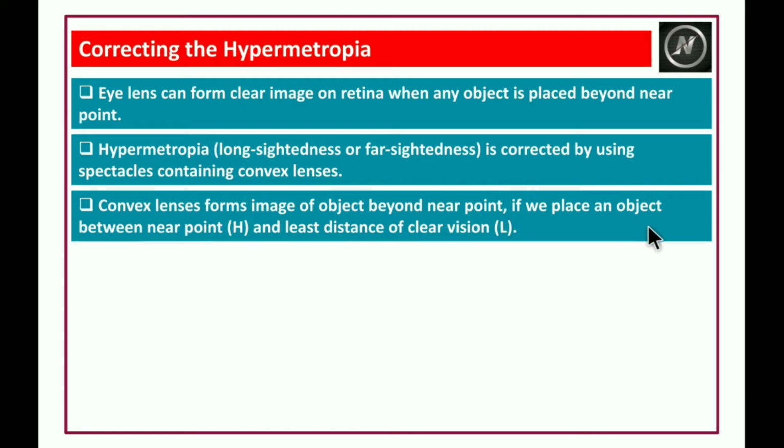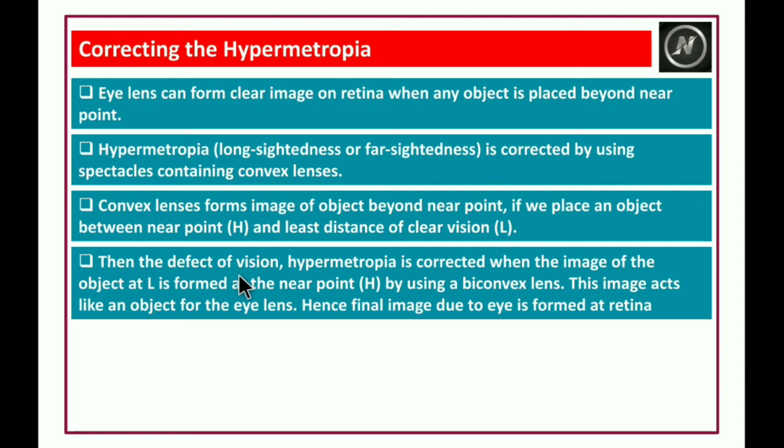If we place an object between the near point H and the least distance of distinct vision, convex lenses form the image of the object beyond the near point.